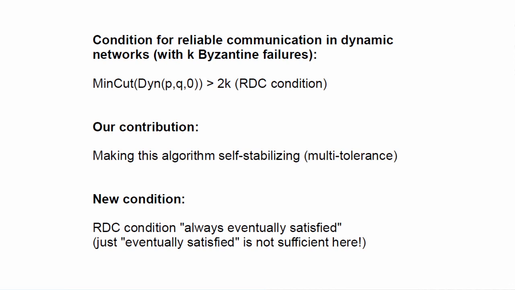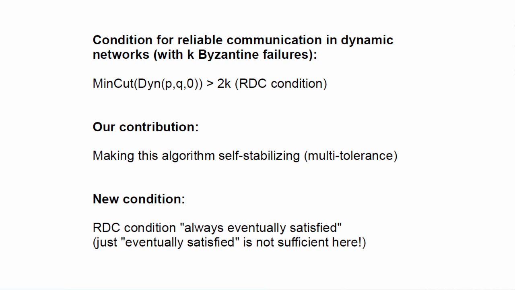What is a transient failure? Well, each node follows a given algorithm that could be considered as hardwired, but in many cases, this algorithm will use some variables, and the memory slots storing these variables can be initially corrupted. And in addition, the communication channels can initially contain an arbitrary number of arbitrary corrupted messages, if we consider that their buffers are another form of memory slots. So a distributed system is self-stabilizing if it always eventually satisfies a given property, so for instance reliable communication, in a setting where the initial content of local variables and communication channels is totally arbitrary.